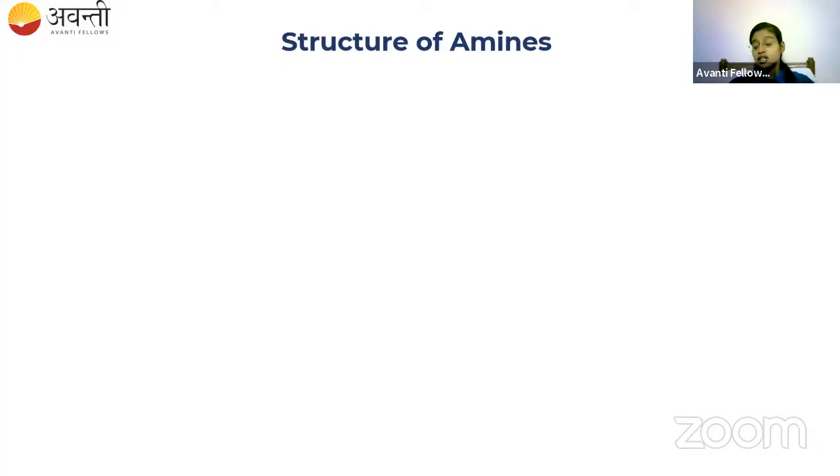Let us discuss. Amines are the derivatives of ammonia. Ammonia is NH3, and if you replace one of the hydrogens by an alkyl group, alkyl group meaning methyl, ethyl, propyl, you will end up with different types of amines. Here I am going to talk about the structure of amines, and after this we will discuss the classification of amines. In that classification, I will discuss in detail how the amines are derived from ammonia.